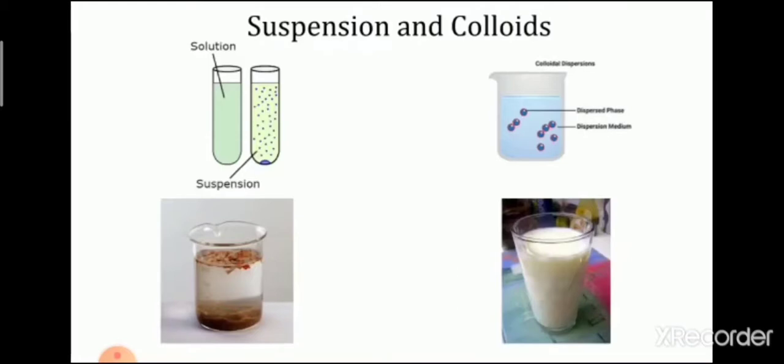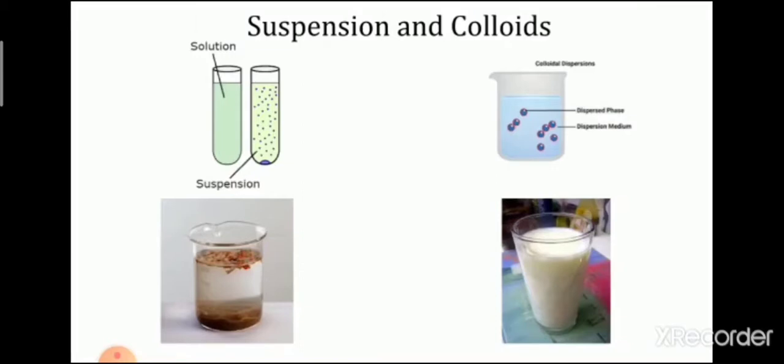The diameter of the solid particles in the suspension is larger than 10 raised to minus 4 meter. Therefore, light cannot transmit through it. When filtration is done, the solid particles of sawdust remain on the filter paper as a residue, and the liquid and solid components in the suspension get separated.